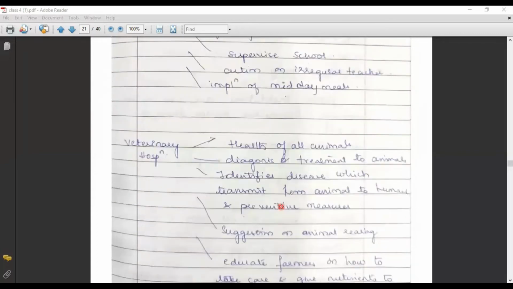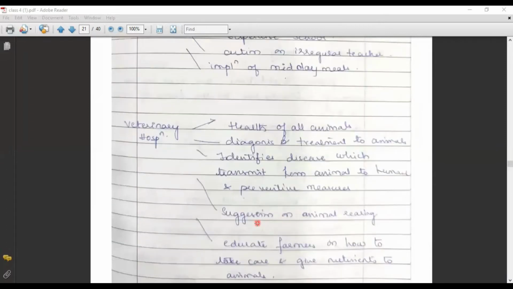Now coming to the next one, veterinary hospital. The veterinary hospital is the hospital which mainly takes care of the health of all animals. They diagnose and treat the animals. They identify the diseases which can transmit from one animal to humans, and they take preventive measures against them. So that is another role.